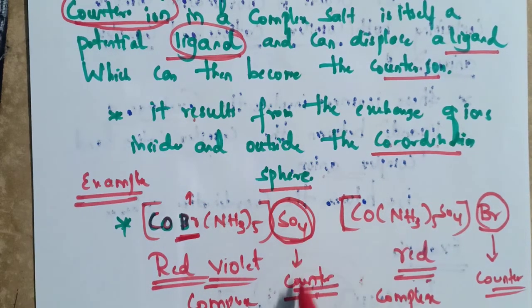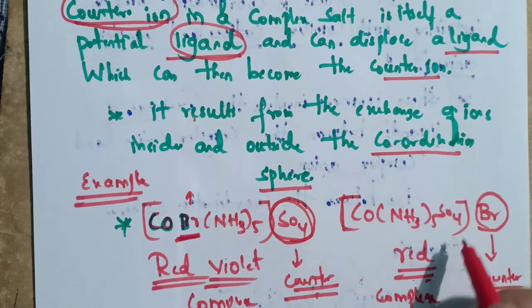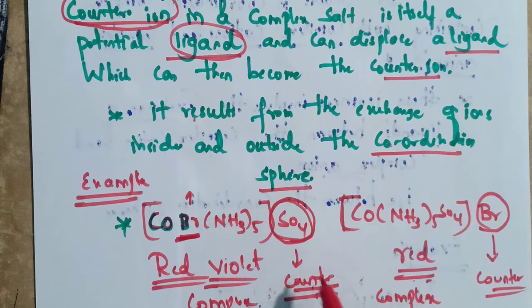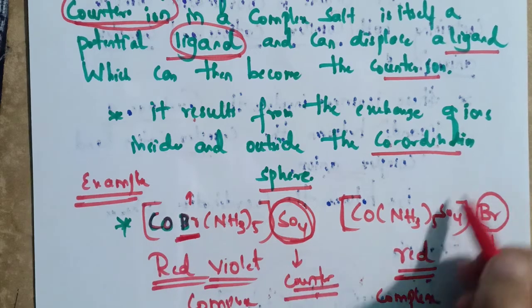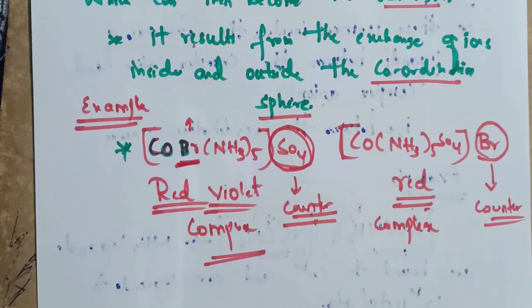[Co(NH3)5SO4]Br. Here the counter ion has become a ligand, and here the ligand Br has become the counter ion. That's it. Here a counter ion will become a ligand and a ligand will become a counter ion.